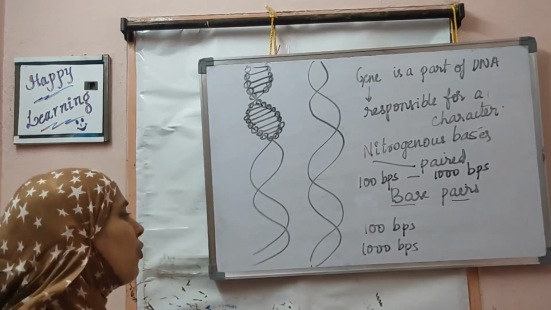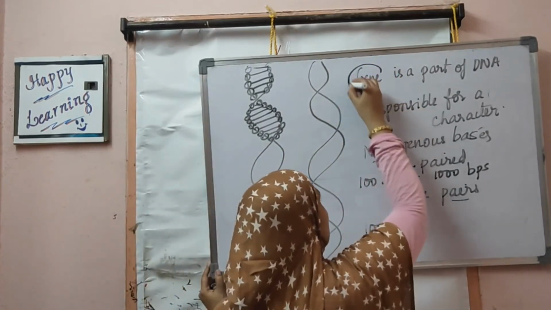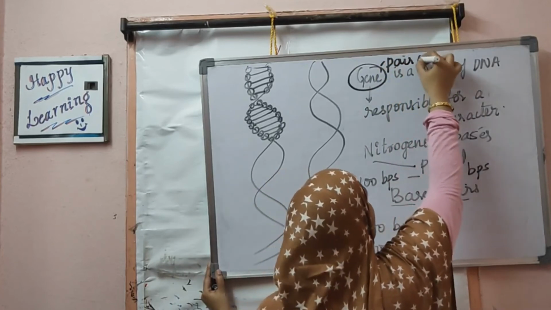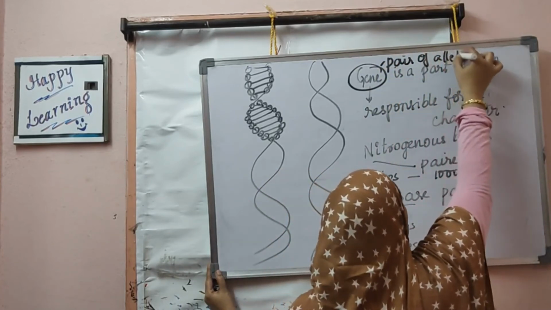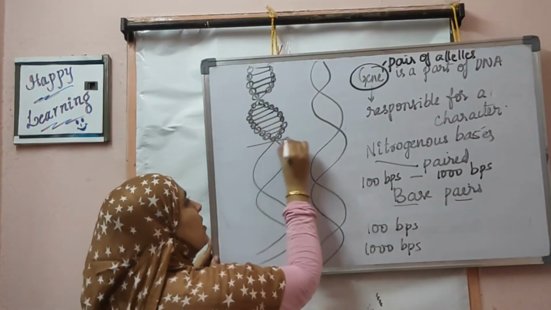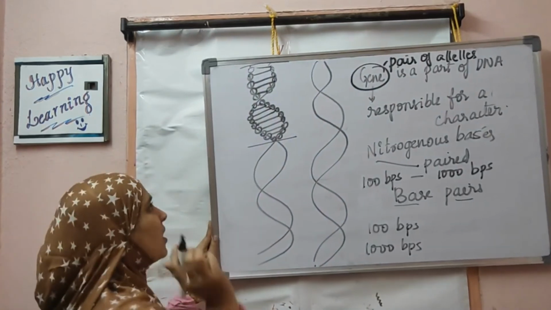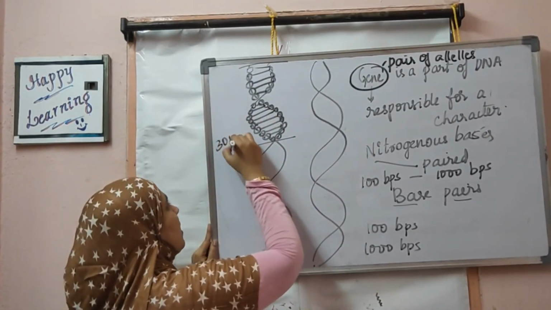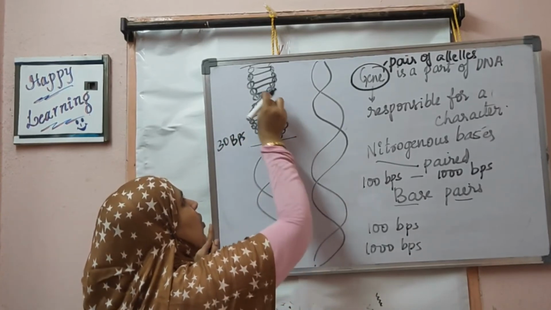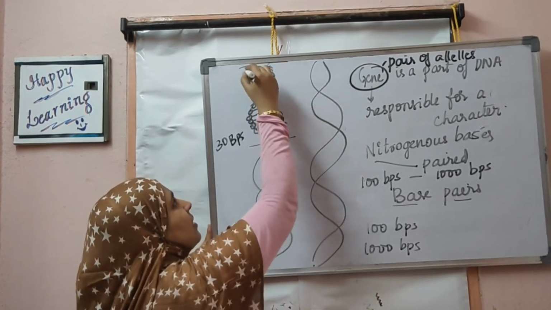Now one more very important thing I'll say, listen carefully. Each gene is made up of one pair of alleles. What is an allele? Suppose this is one gene from here to here. It is made up of something around 30 base pairs. Let us assume it is made up of 30 base pairs. So on this side also 30 bases are there, and on this side also 30 bases are there.